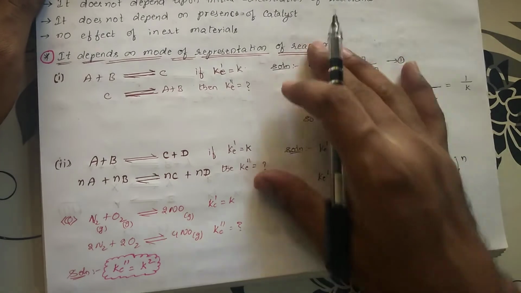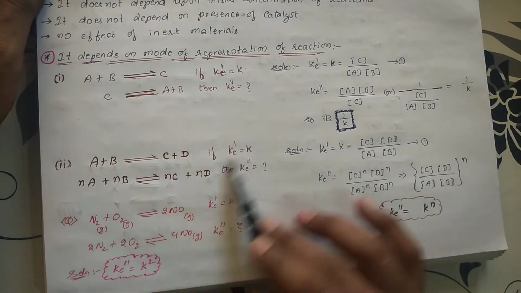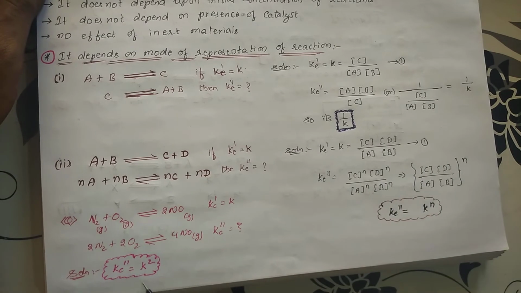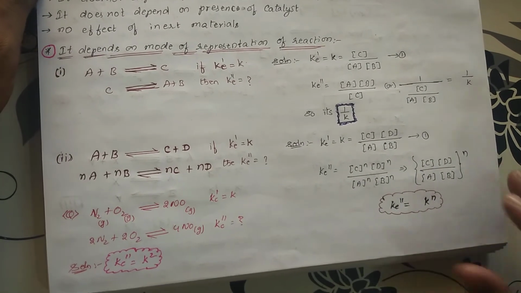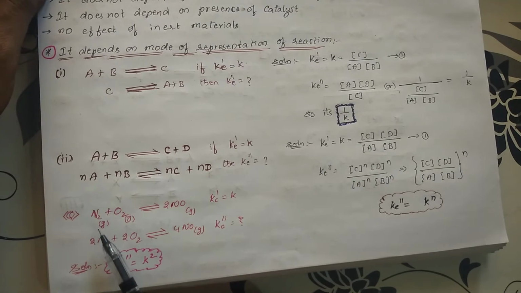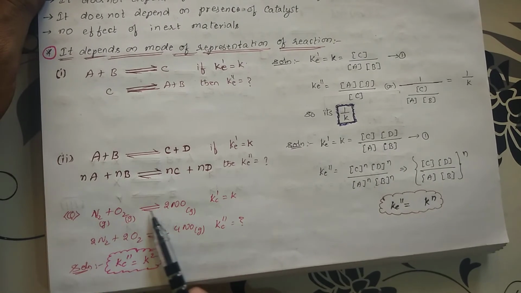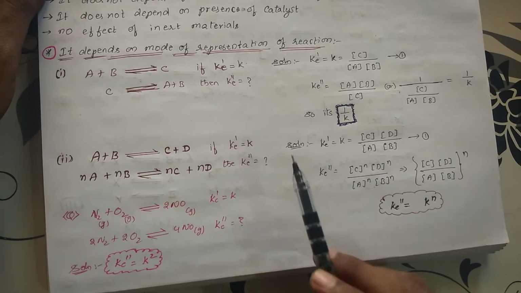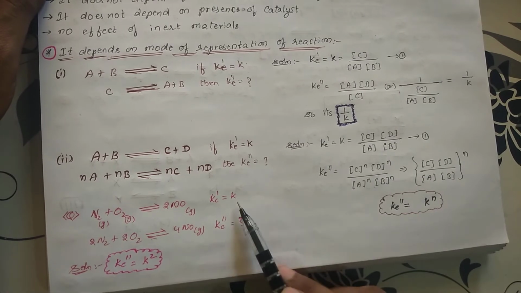By using this methodology, based on this I am giving you one example. Try to write in this pattern and solve it. I am mentioning the answer here. Check whether what you have done is right or not. See, N2 plus O2 is getting converted into 2NO. How will you write K prime for this? NO square by N2 whole power 1, O2 power 1, you will be writing, that is equal to K.